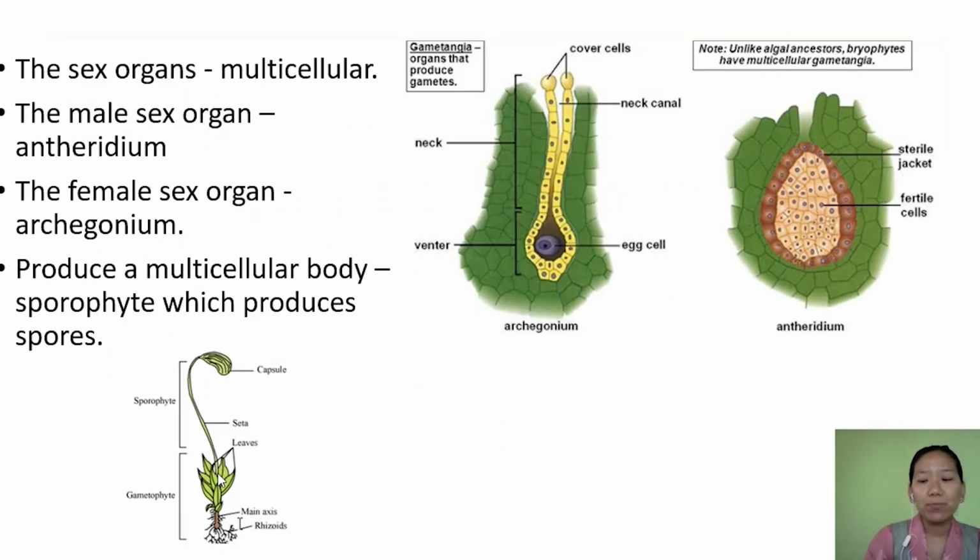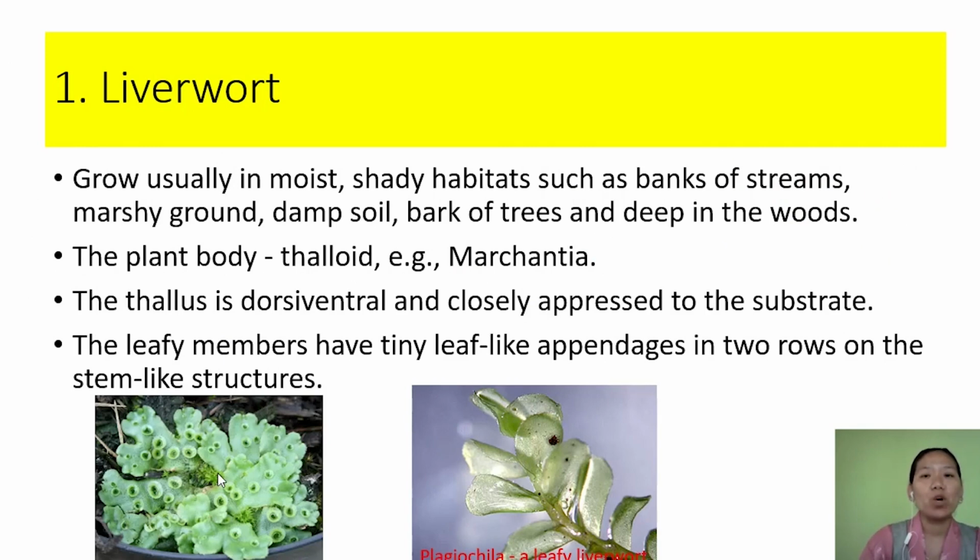So among these bryophytes, we have liverworts and mosses. Let us talk about liverworts first. Liverworts usually grow in moist, shaded habitats such as banks of streams, marshy ground, damp soil, bark of trees, and deep in the woods. The plant body is thalloid, for example Marchantia. This thallus body is dorsiventrally flattened.